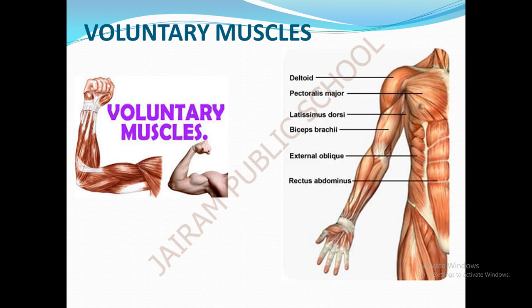Next, look at the picture. This is an example of voluntary muscle. See, in our arms and in our legs, the muscles look striped. These are the stripes present in the muscle. So, it is an example of voluntary muscle. We are able to move our hands or legs by our choice. These are the stripes present in the voluntary muscle.